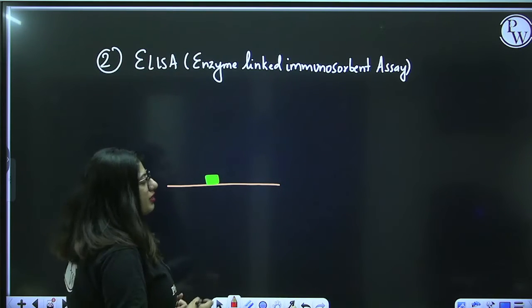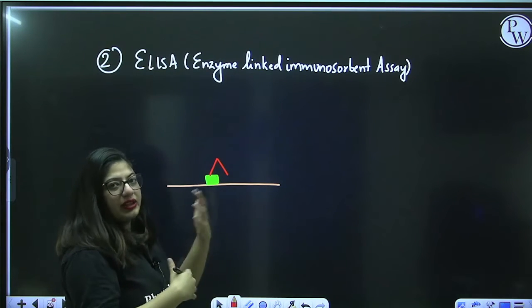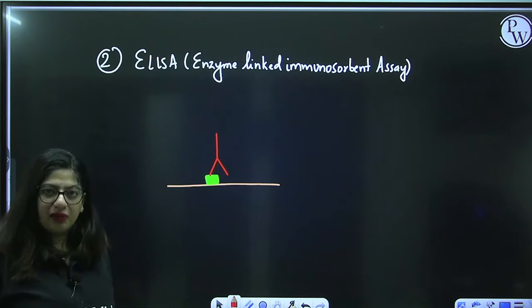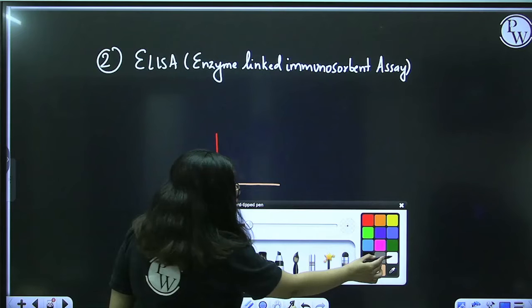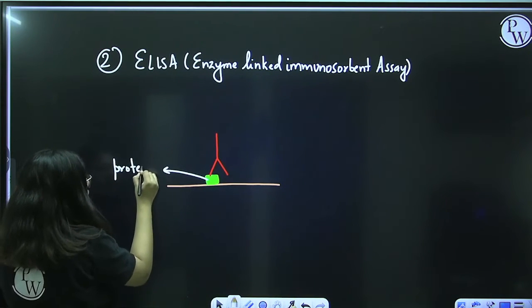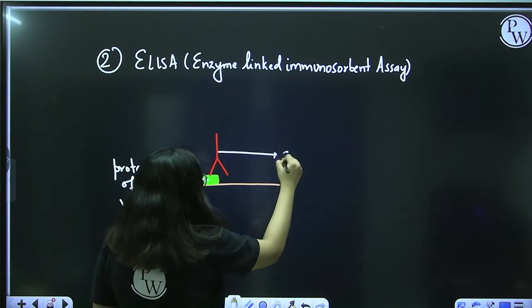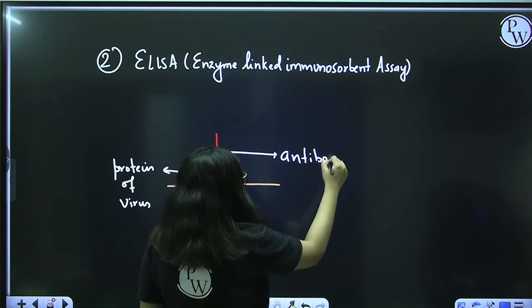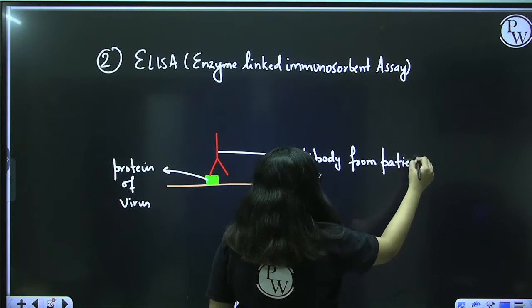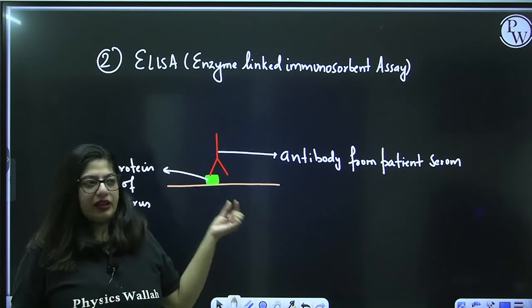Now we have taken the blood sample. If a person is HIV positive, and we are assuming that person is HIV positive, that person will have antibodies formed against the viral protein, and that antibody will join to this GP120 protein. So this is a protein of virus which we already have, and this is the antibody from the patient's serum. We are thinking that person is HIV positive. Imagine the person is not HIV positive, then this antibody will not be there and it will not join.